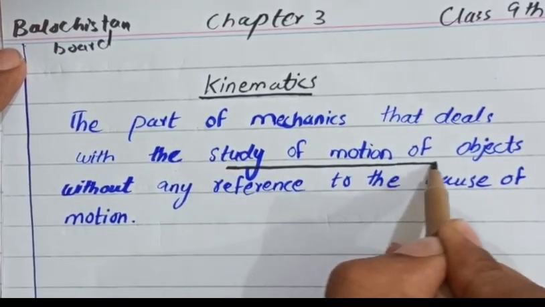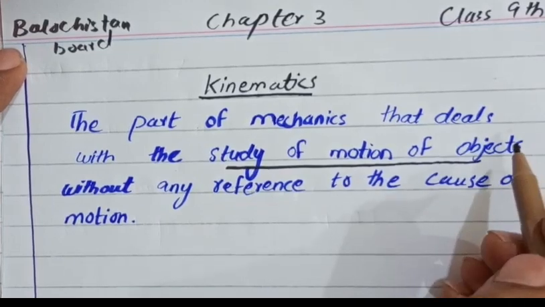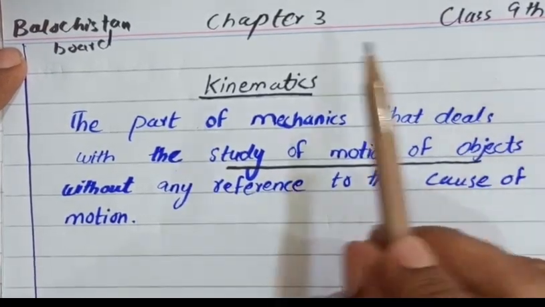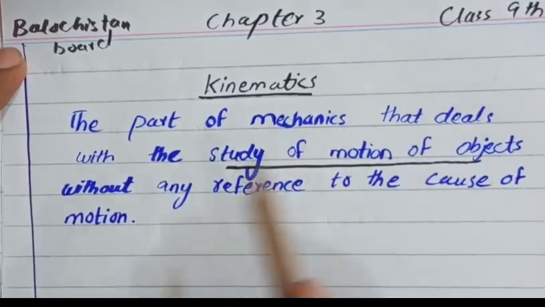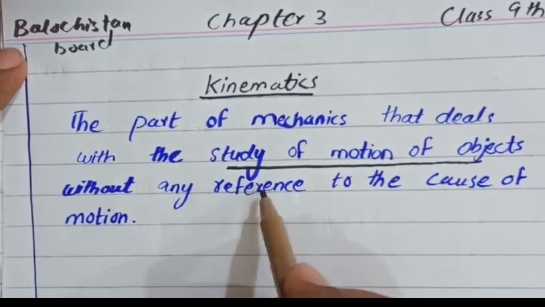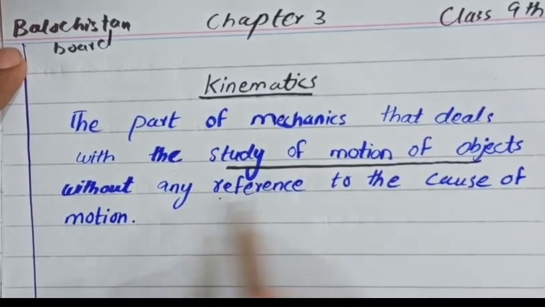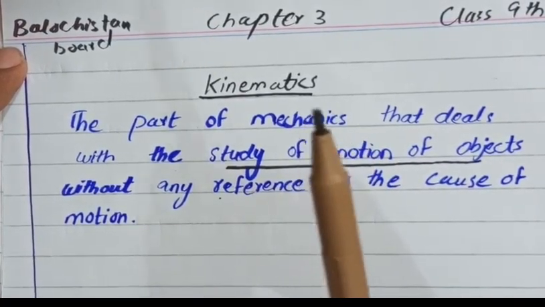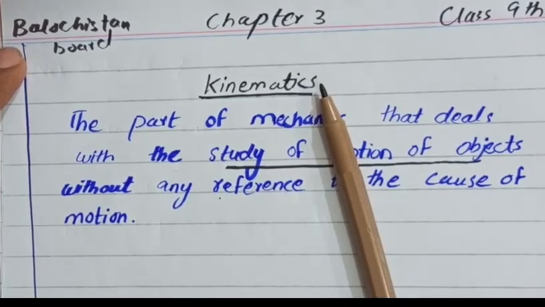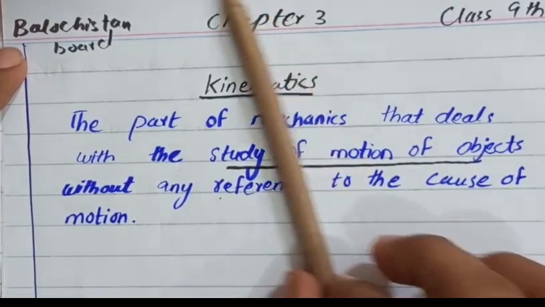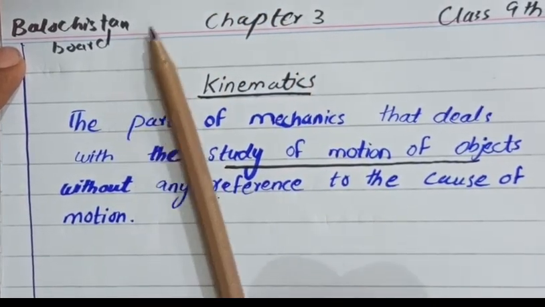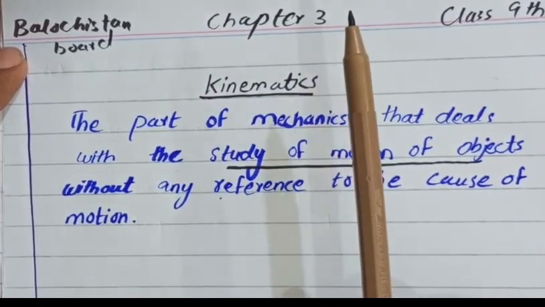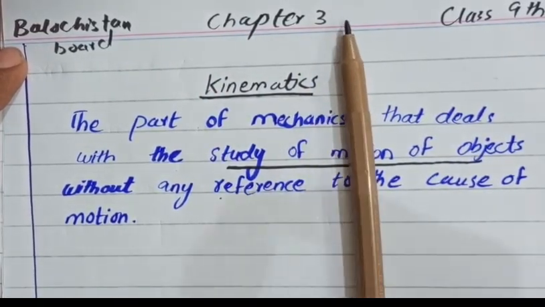If the object is moving, it is in motion, so we do not study its cause of motion, why it is moving. For example, this marker is in motion, so I will just study about its motion. I will not study why it is moving, due to what it is moving.